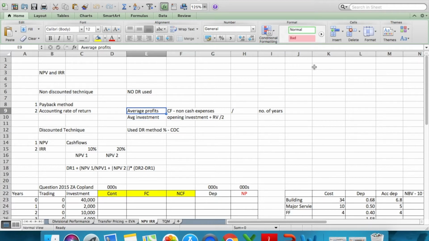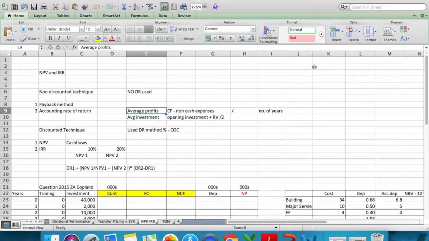Average profits are actually your net cash flows minus your non-cash expenses, divided by the number of years. Now, usually when you're doing NPV and IRR, you're basically calculating the net cash flows, which does not involve any non-cash expenses such as provisions or depreciation.